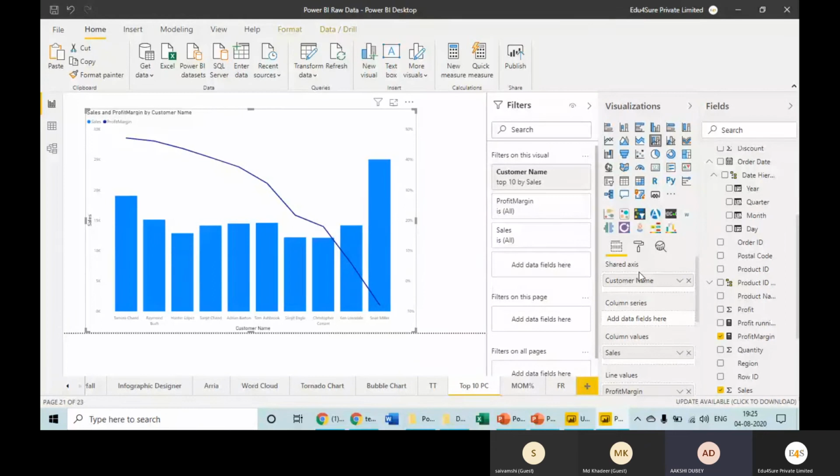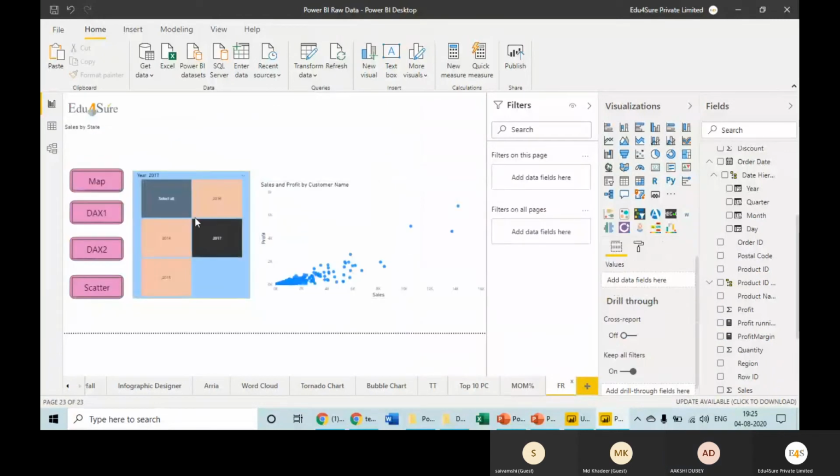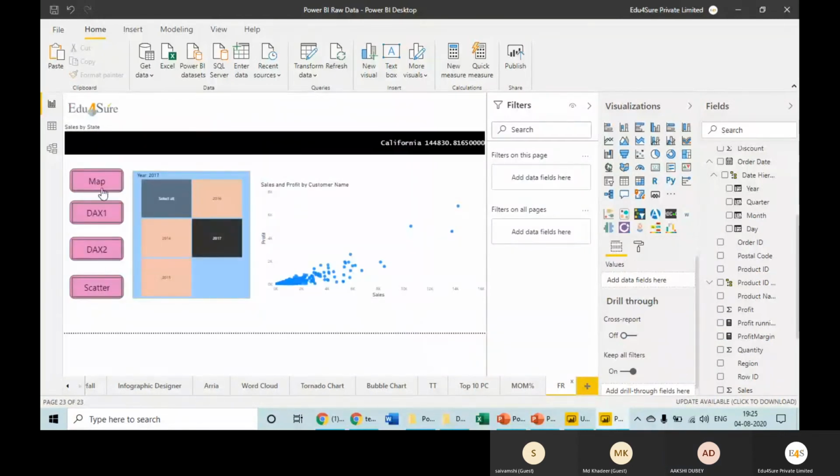Once you are done with all this analysis and you have created whatever charts you want, then you can design your final dashboard like this. You can create buttons, you can create a slicer, whatever you want to put in your final report, you can design here, and then you can publish it. Once you publish it from here, with this publish button, it will go to your cloud, which you have created using either your work email or educational email, which I covered in the basic slide. Then it will be published there, and from there you can give access to any of your friends, your team members, your manager, anybody.